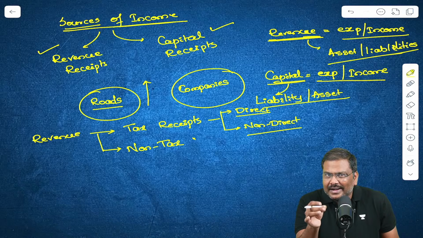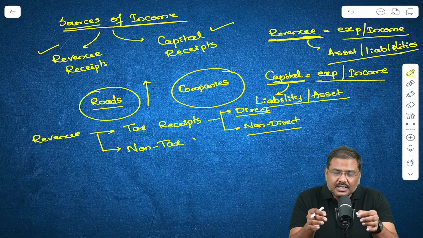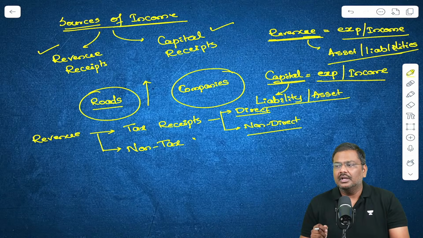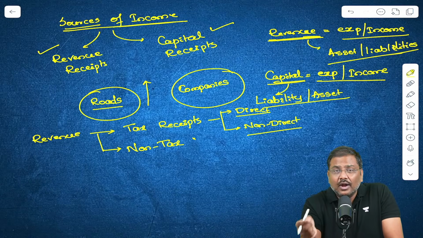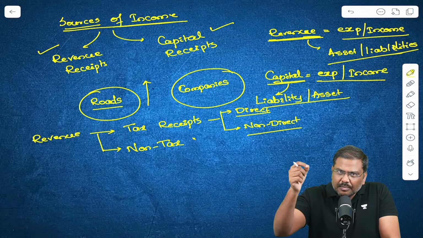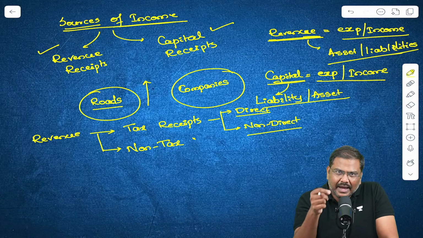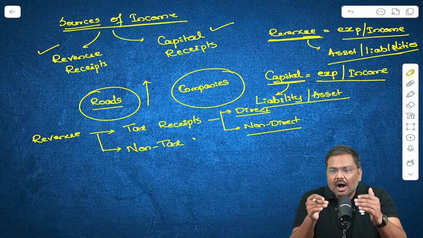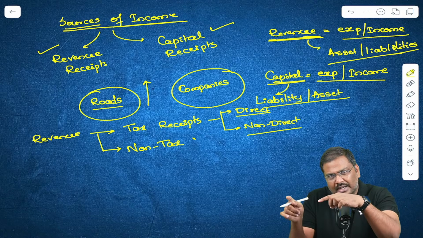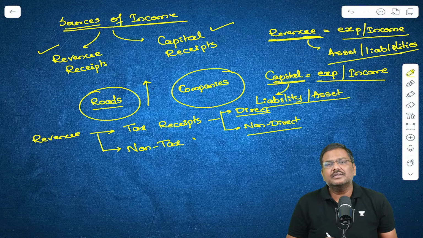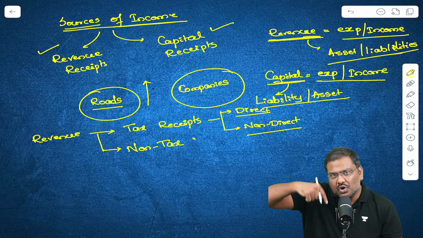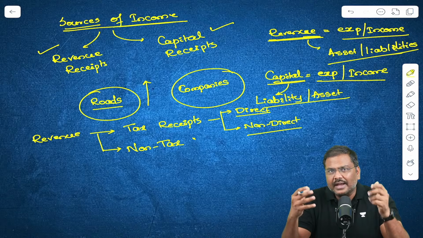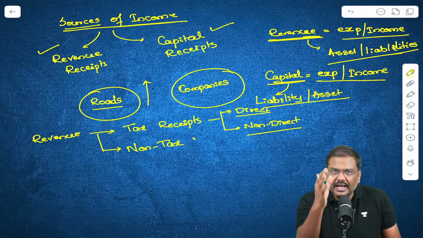But how do you define direct taxes? The direct taxes are those taxes where the burden of taxation cannot be transferred. If the government imposes a tax on me, let's say individual income taxes, if I am generating income, part of the income now will be given to the government in the form of income taxes. So taxation imposed on me, taxes paid by me, I cannot transfer the burden of taxation. These are called direct taxes.